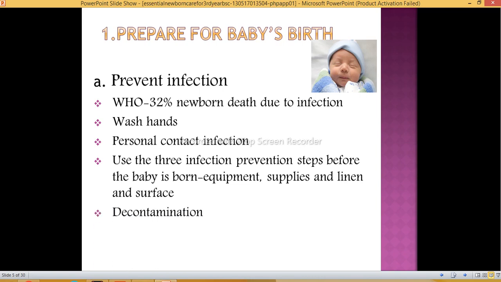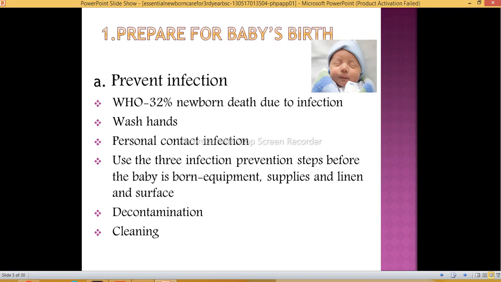The next is decontamination, time to time, like using sterile supplies, waste disposal, and there are many components of decontamination. We prevent cross infection among the babies, so that is also one of the important aspects of preventing infection.